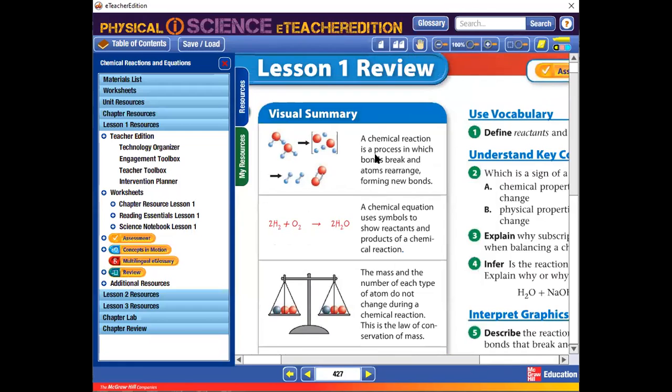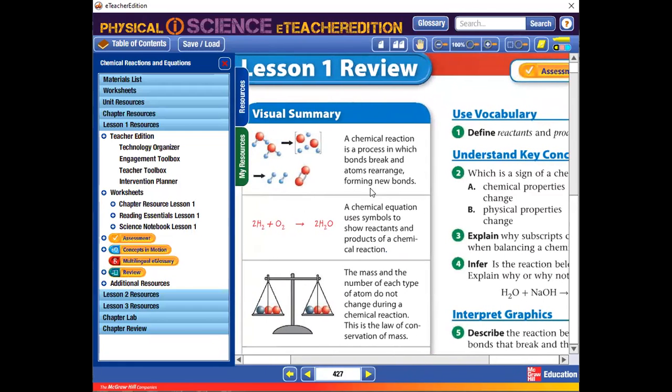That's a kind of visual summary that represents the main ideas we covered in our lesson. As you can see, it reminds you of the steps of a chemical reaction. We said a chemical reaction is a process in which the atoms rearrange to form new substances. The bonds are broken, then atoms rearrange, then we form new bonds in the products. We said that we can describe a chemical reaction by a chemical equation. A chemical equation is a group of symbols and formulas that represent the chemical reaction. It has 2 sides, one side before the arrow, which is the reactants, and one side after the arrow, which are the products.